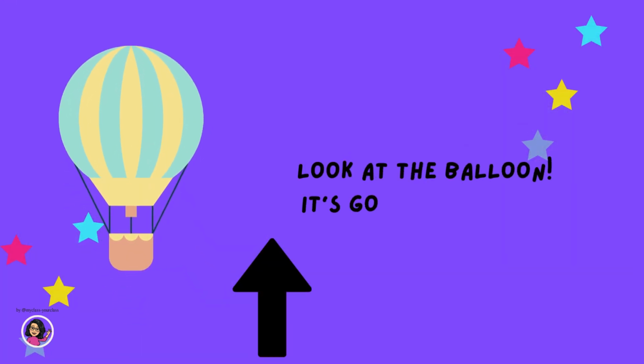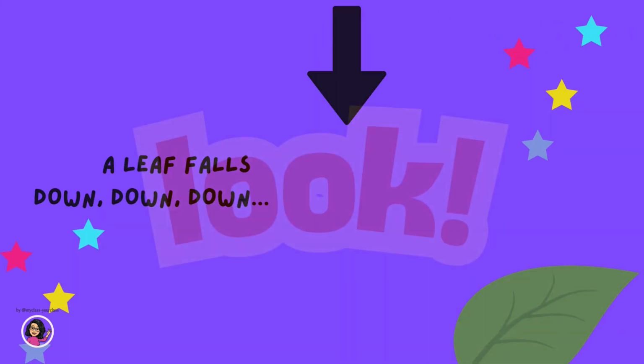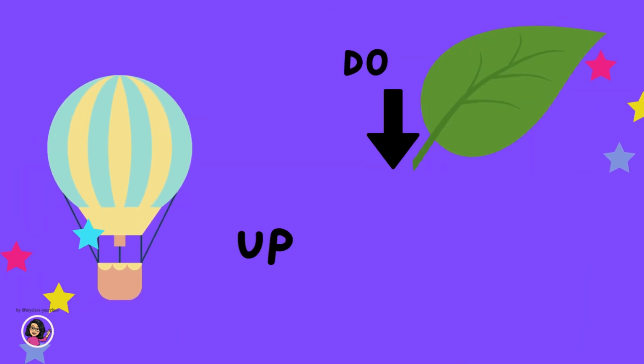Look at the balloon. It's going up, up, up. And the leaf falls down, down, down. Look, up and down.